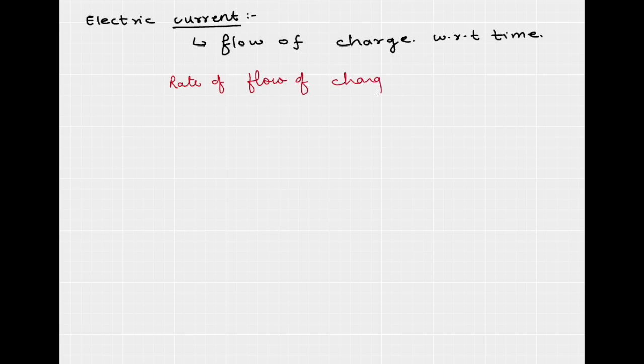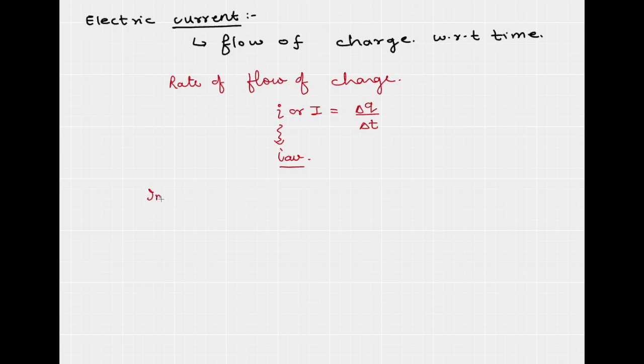It is called electric current, which is denoted by I, or capital I, and we write it as the rate of flow of charge, meaning how much charge is flowing in a time interval delta t. Here I is the average current which has been flowing in the circuit.